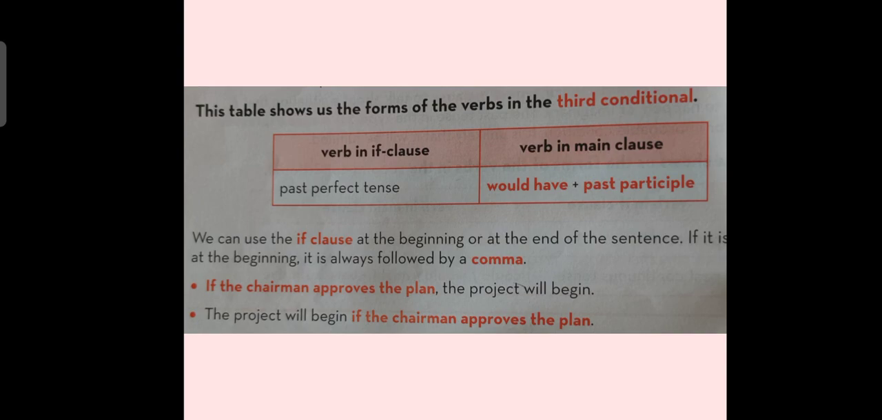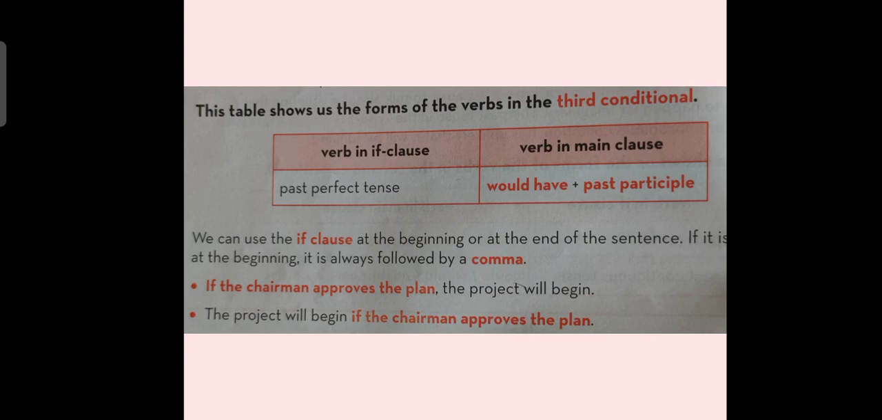We can use the if clause at the beginning or at the end of the sentence. If it is at the beginning, it is always followed by a comma. Dear students, as it has been said here, the if clause can be used at the beginning of a sentence or at the end of a sentence. If we are using the if clause at the beginning, we will also use a comma. Then only we will add the main clause to it.